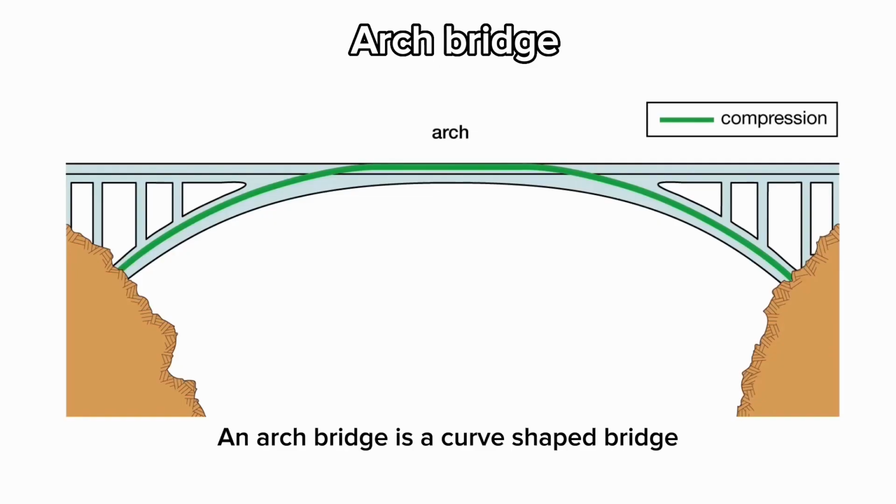The second type of bridge is the arch bridge. An arch bridge is a curved-shaped bridge where the load on the curve is not directly applied straight down, but instead, loads are carried along the curve of the arch to the end supports, meaning that no part of the bridge takes a high amount of pressure.